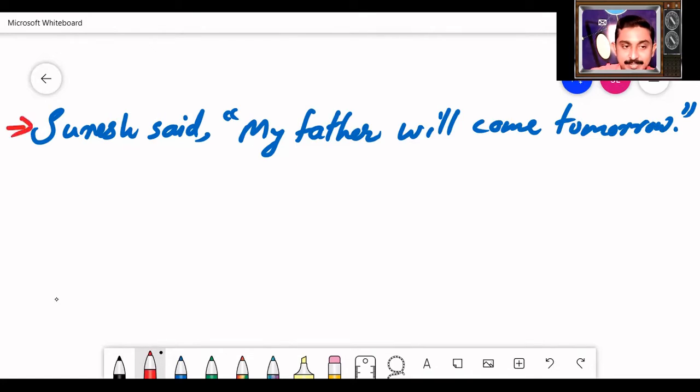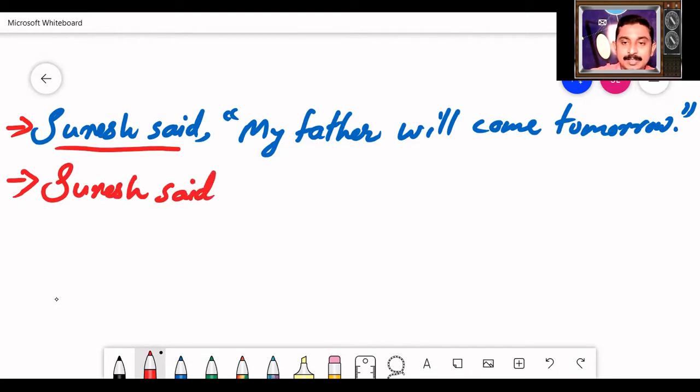The sentence is in direct speech. We are going to change into indirect speech. First, write this as it is. Suresh said. As I told you before, second step is remove comma, inverted commas. Remove the comma and inverted commas. Next, write the conjunction that, said that. Next, make changes in pronouns. My father. Whose father? Who is the speaker here? Suresh. Suresh is the speaker.